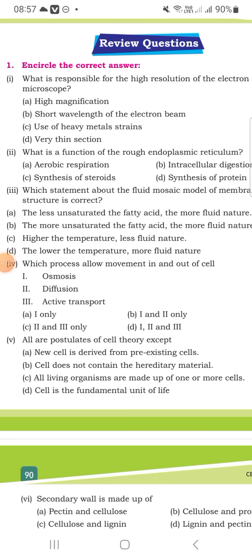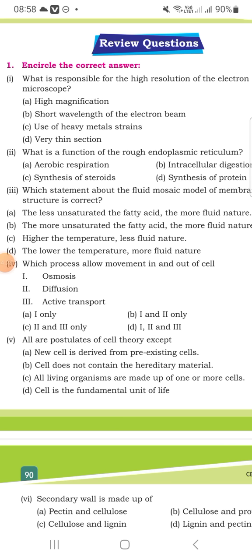Option A: new cells are derived from pre-existing cells. Option B: cells do not contain hereditary material. Living organisms are made of one or more cells. Option D: cell is the fundamental unit of life.